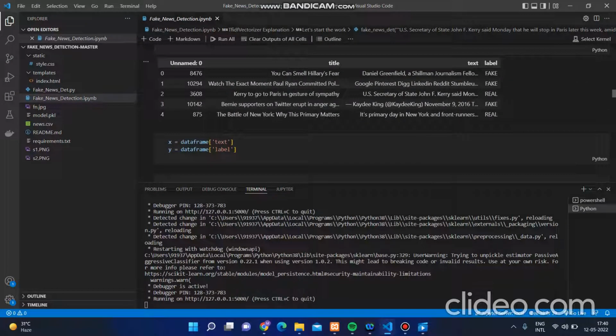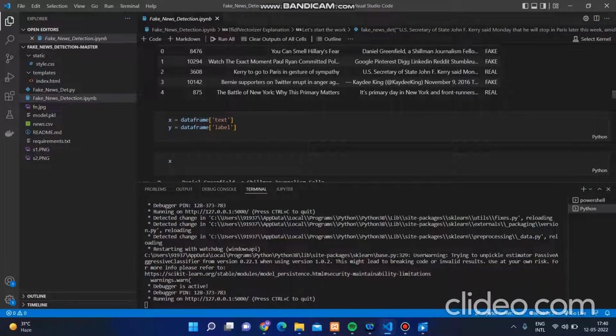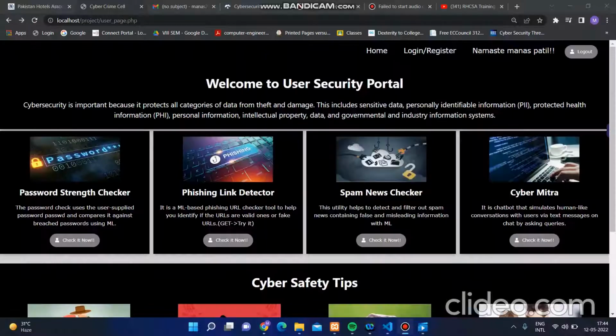Then with the help of the frames, we got this data, and once we got the data, we labeled it as fake or real. We check the legitimacy of the website, the news, or the author that posted it, whether it is real or not.